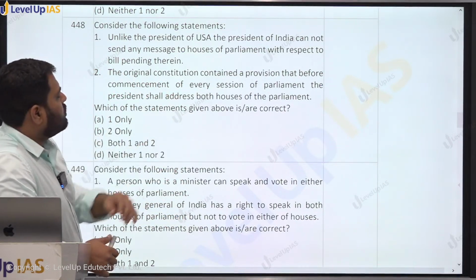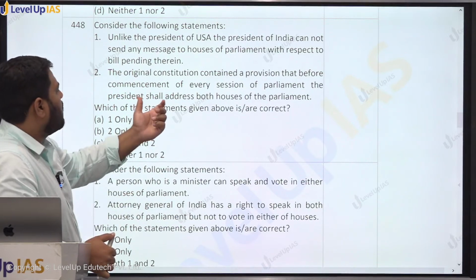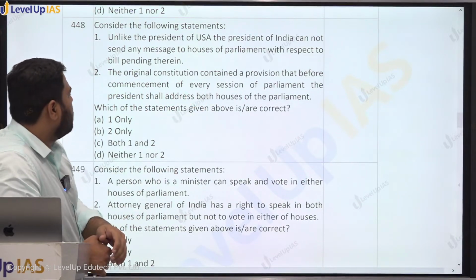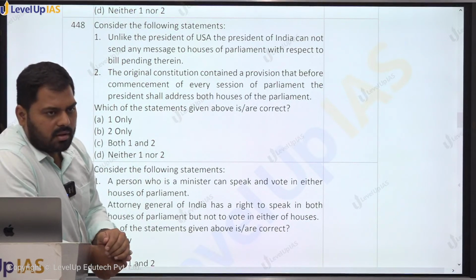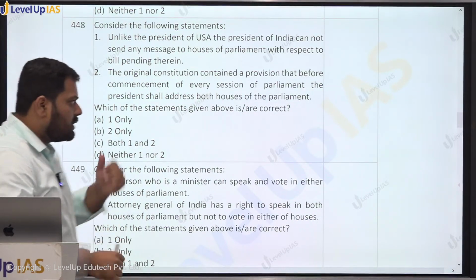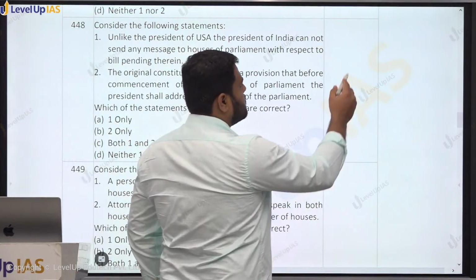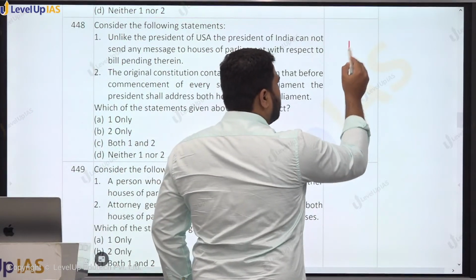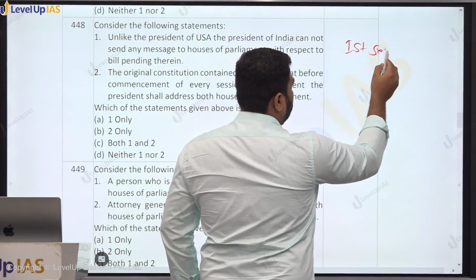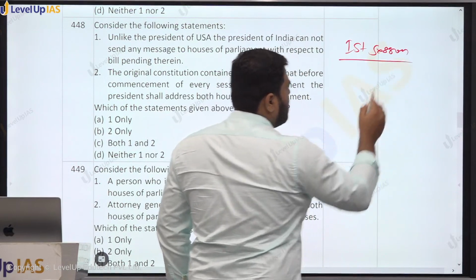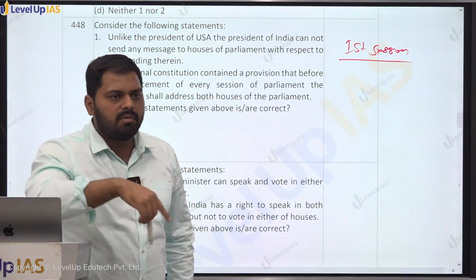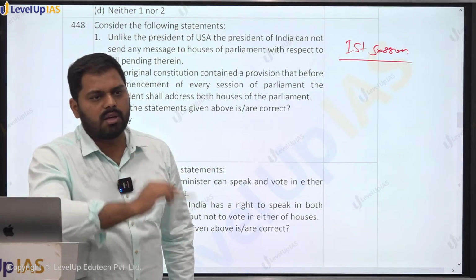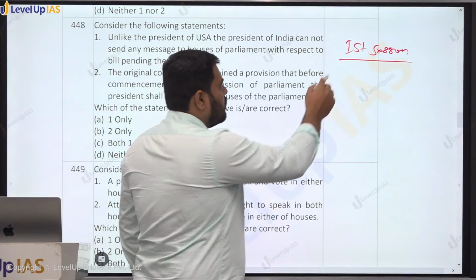The original constitution contained a provision that before commencement of every session of the parliament, the president shall address both the houses of parliament. Now, you should know that the present provision says that before commencement of first session of each year, that is budget, the president will address the joint sitting. That is one statement. This is true.